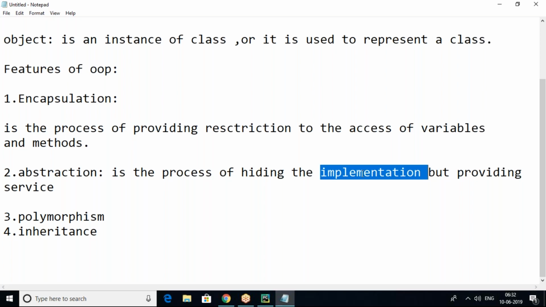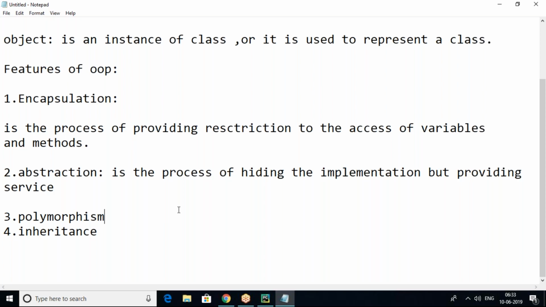So abstraction is the process of hiding the implementation but providing service. Hiding means we will not show the complete implementation. We will hide the complete information and show only the result to the other classes. Other classes can get only the result, but they cannot know what exactly was implemented. Due to security purposes, we use the abstraction feature here.